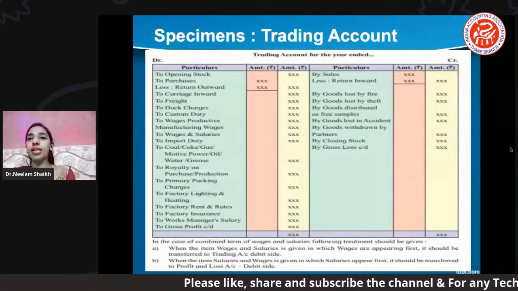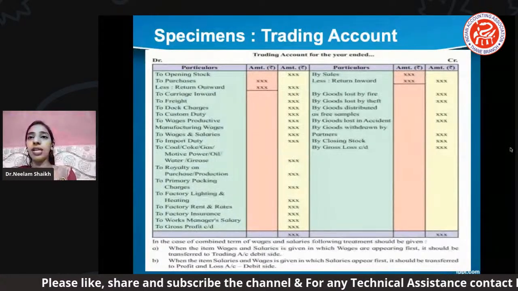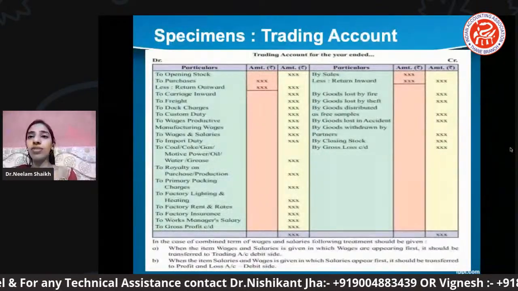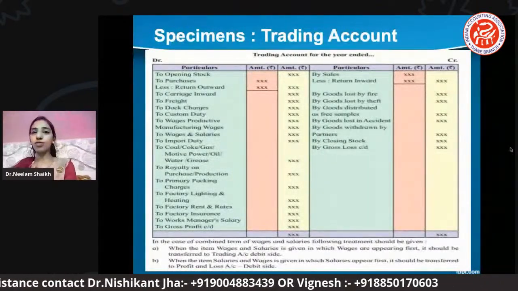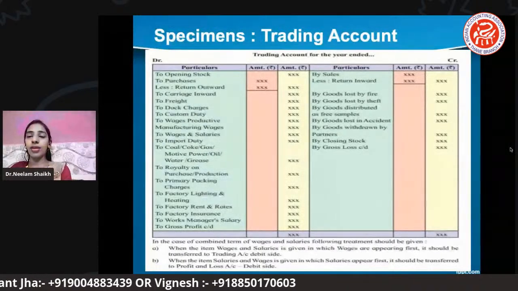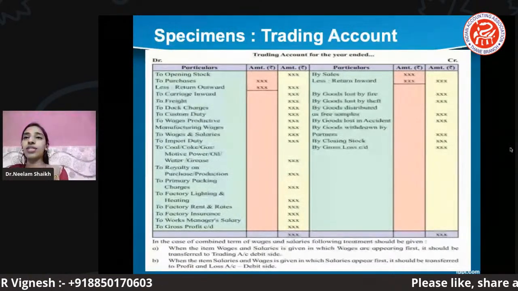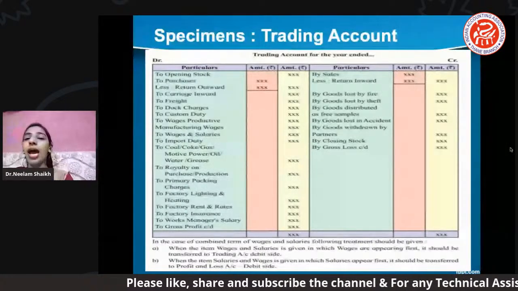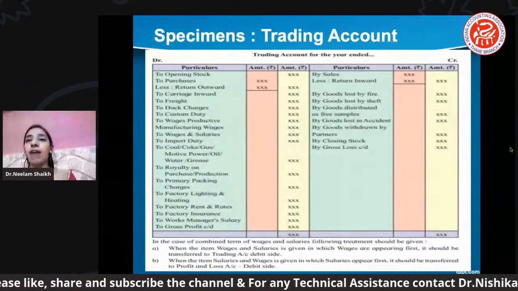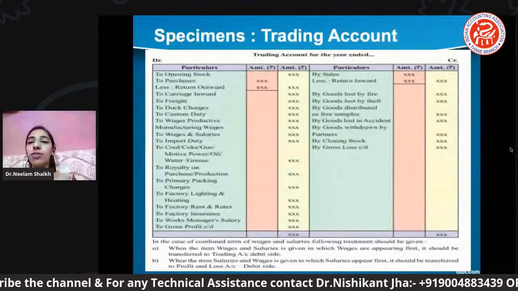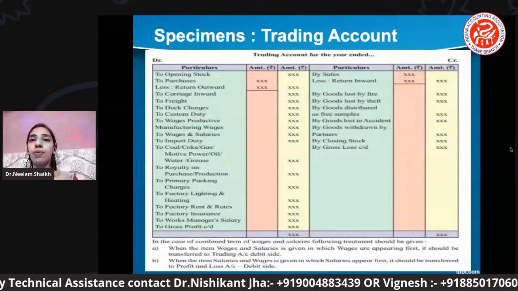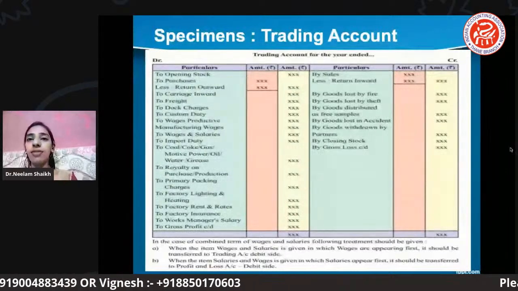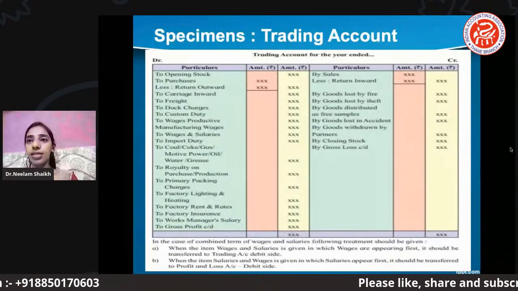Okay, whenever traders start with their business, definitely they need the stock, and the amount which he spent on the stock has to be mentioned under the opening stock in the trading account, right? That's why you can see here the opening stock is given, and after opening stock, whatever goods have been purchased, that purchase is mentioned on the debit side. Simultaneously, we can see the sales has been mentioned on the credit side.